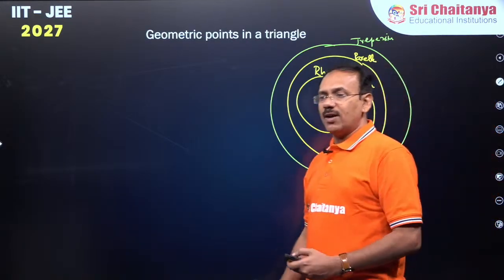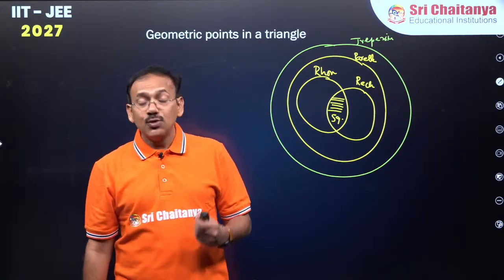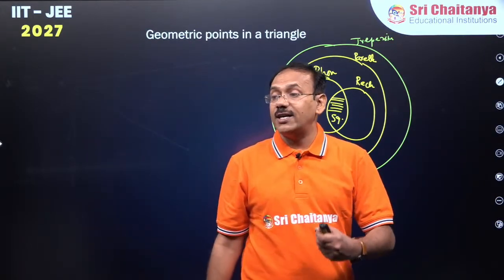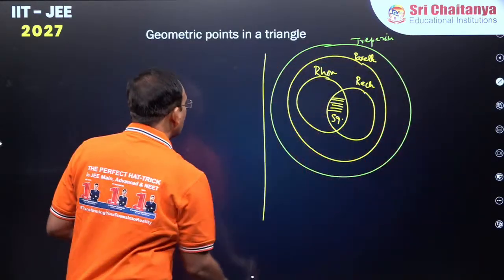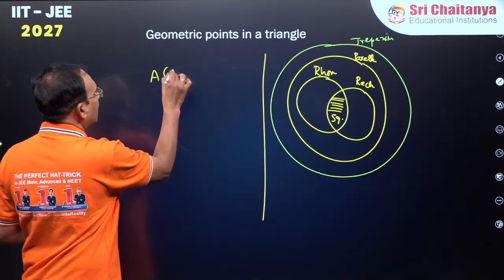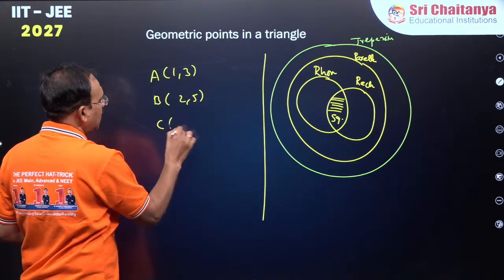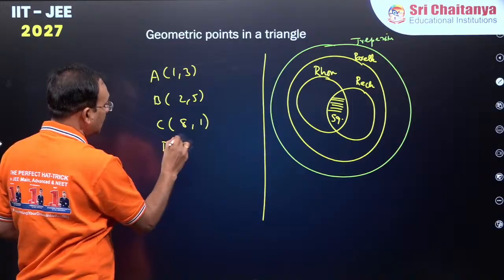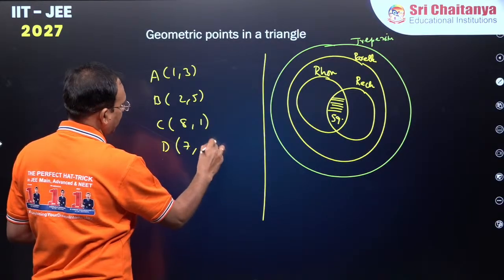Now this is all because, dear students, you will be given certain vertices. You need to identify what kind of parallelogram they are going to form. So suppose you are given A(1, 3), B(2, 5), C(8, 1), D you can say (7, -1).